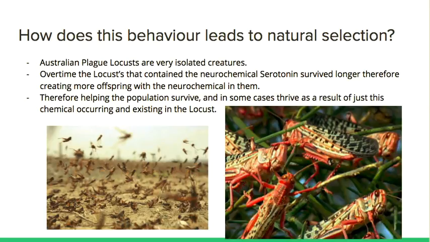Why does this behavior lead to natural selection though? Australian plague locusts are very isolated creatures, but over time, the locusts that contain the neurochemical serotonin survive longer. Therefore, the females containing the chemical create more offspring with the neurochemical in them. This helps the population survive, and in some cases thrive, as a result of this chemical existing in the locust. So that is how this behavior leads to natural selection, as they're very useless creatures without this chemical. Thank you.